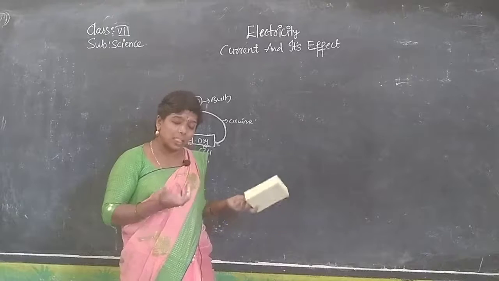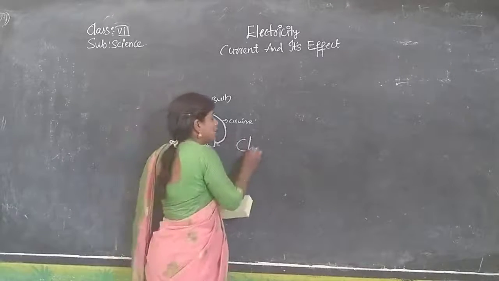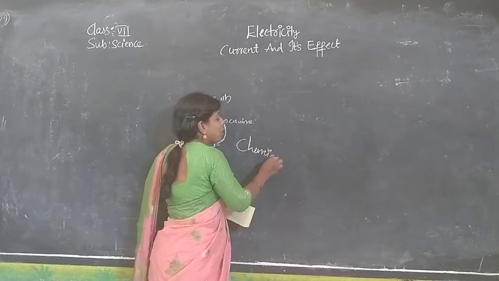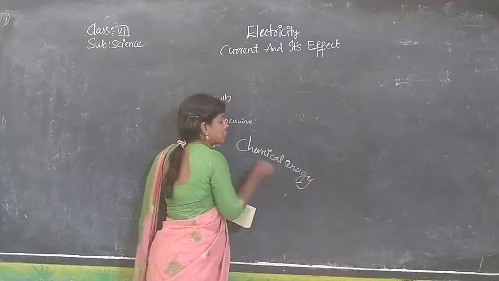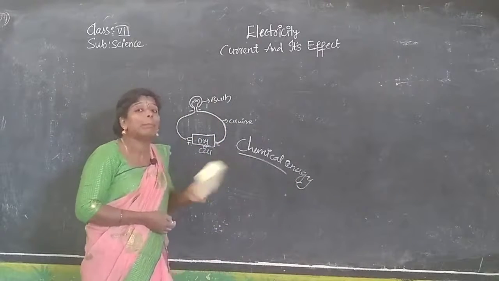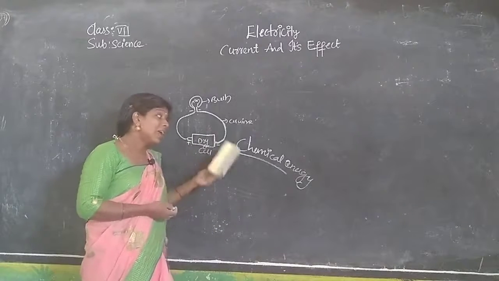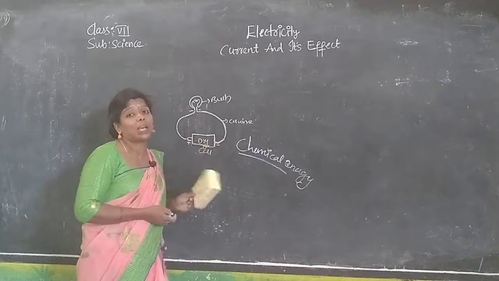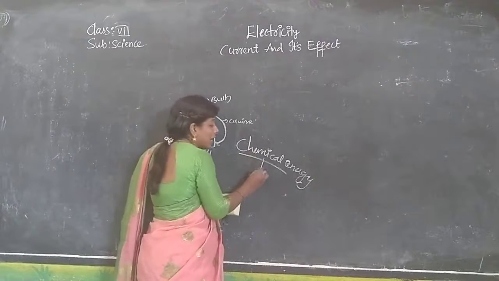Why? Energy is gone. What energy? Chemical energy. Due to some reactions, whatever energy was produced was completed. The chemicals we used in the dry cell are completed, then the bulb stops working.